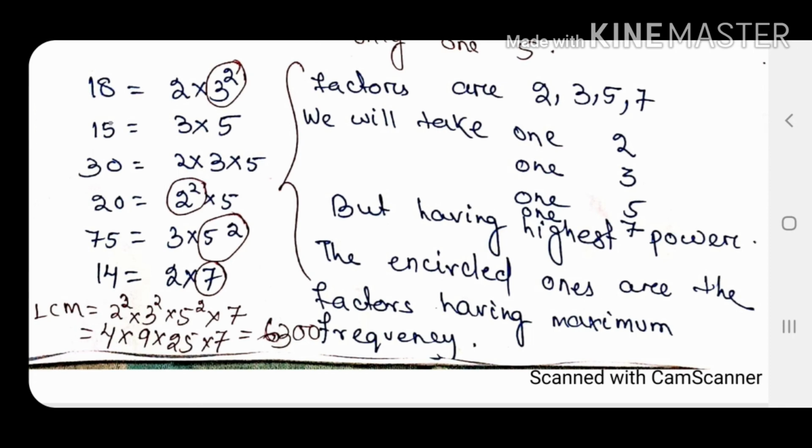Then I will check what the highest power is. For 2, I have encircled it, the highest power is square, 2 square. Then 3 is also square, 5 is also square, and 7 is only 7. So I will multiply 2 square, 3 square, 5 square, 7. So the LCM is 6300. All the points on the right side I have mentioned, you can just go through them. You have to write all the factors but only once. No factor will be repeated twice. Along with the factors which are written, their higher exponent will be written.